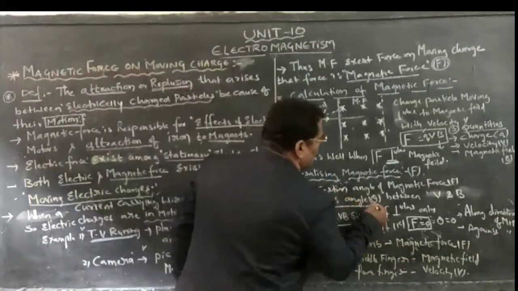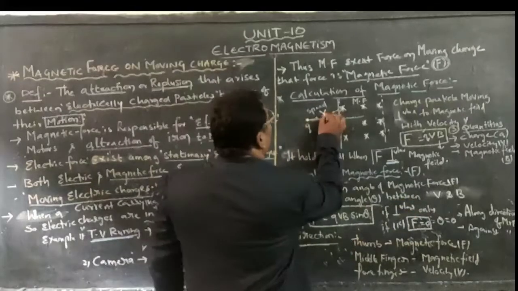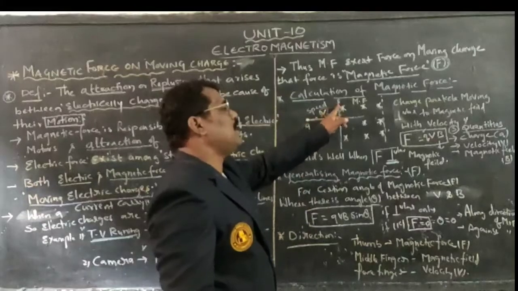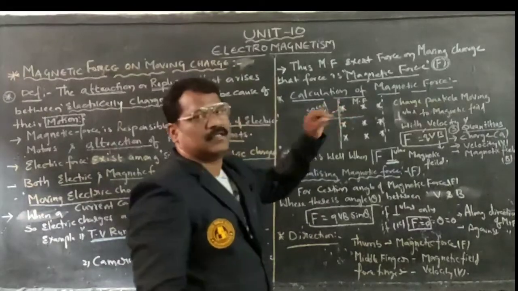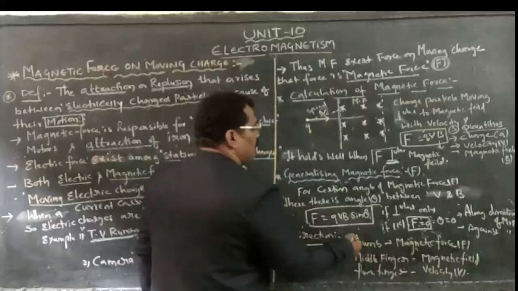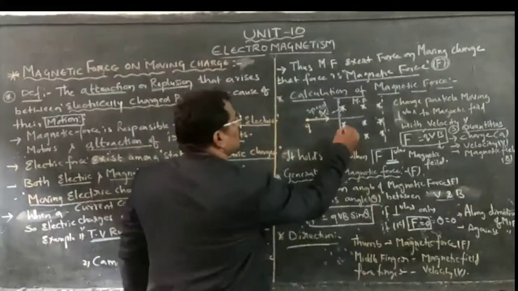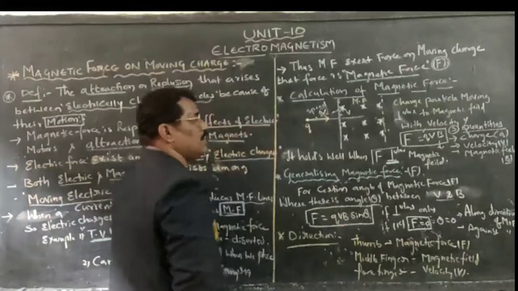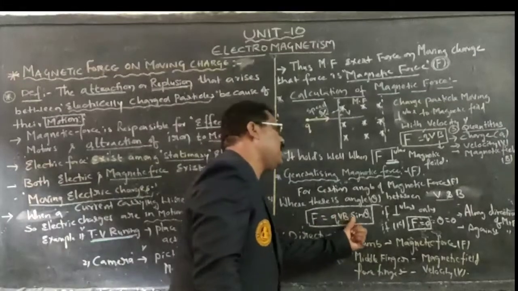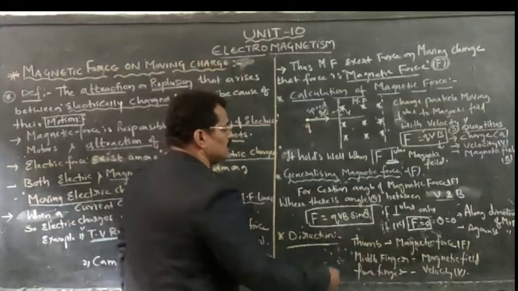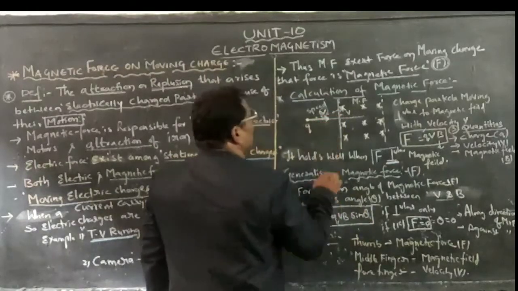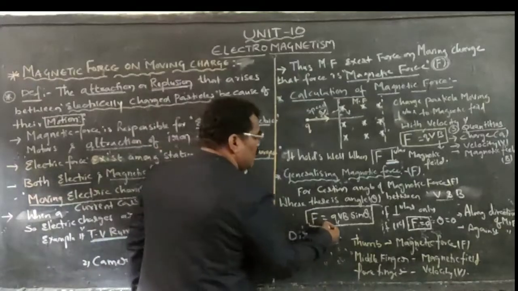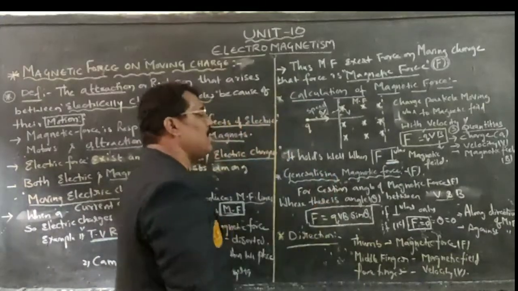Therefore, if it is rotating with an angle theta between v as well as B, the velocity of the charged particle in motion and the magnetic flux density, then we get one formula: as it is a vertical component, F is equal to qvB sin theta. As it is rotating with an angle theta, theta will exist. Therefore, F is equal to qvB sin theta will be the formula.